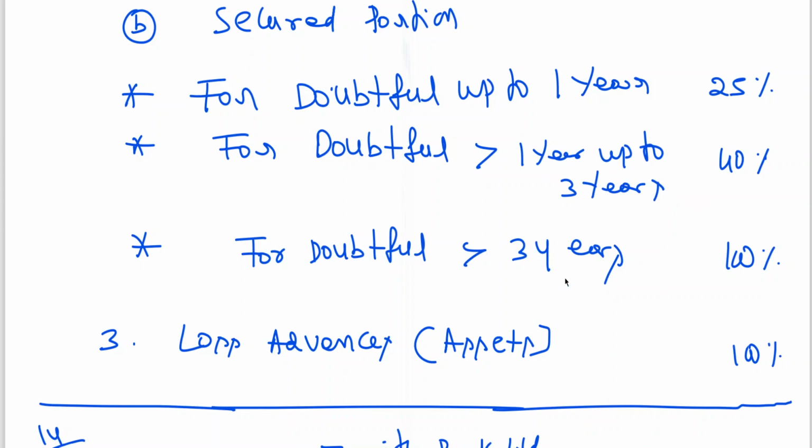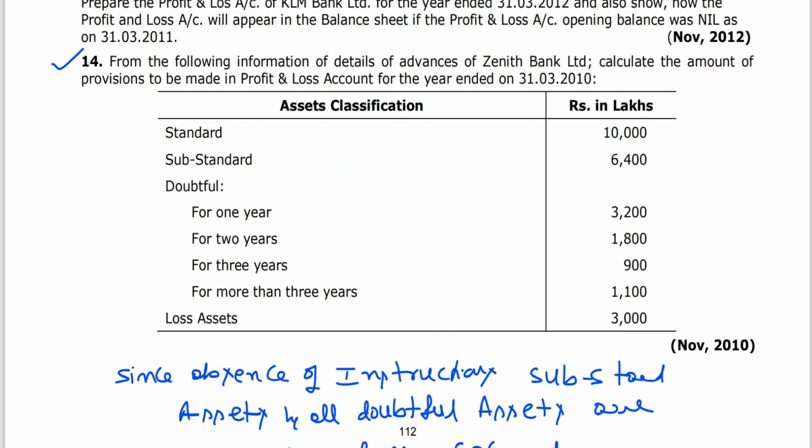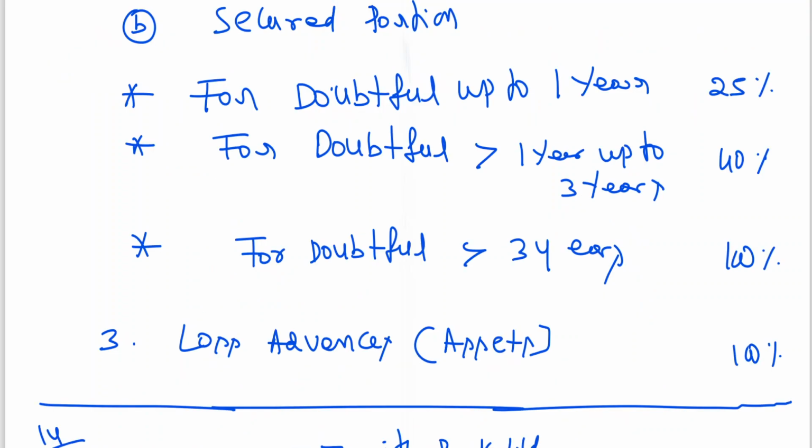More than 3 years, 100%, I told you. Now in the problem, for 1 year I told you 25%. 2 years 40%, 3 years 40%. More than 3 years, 100%.